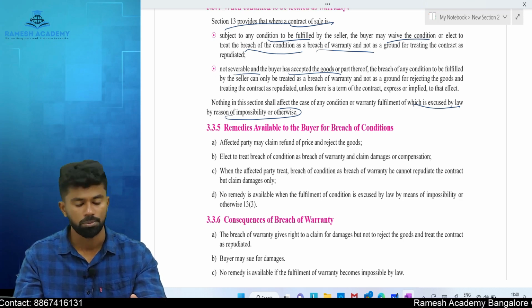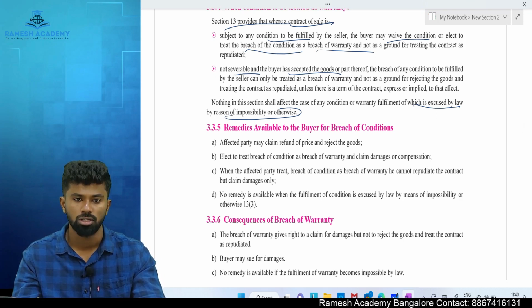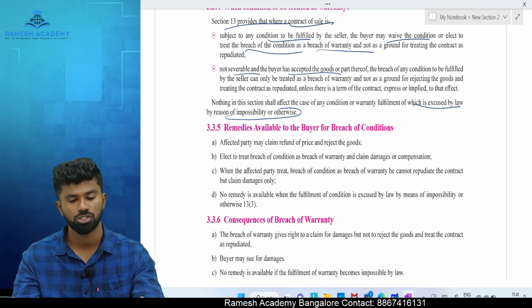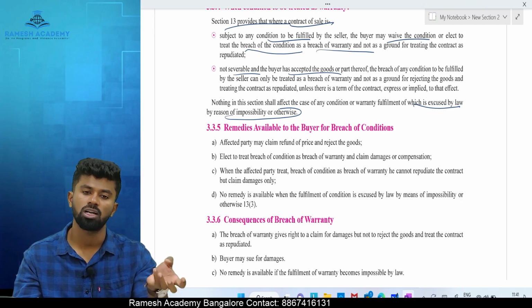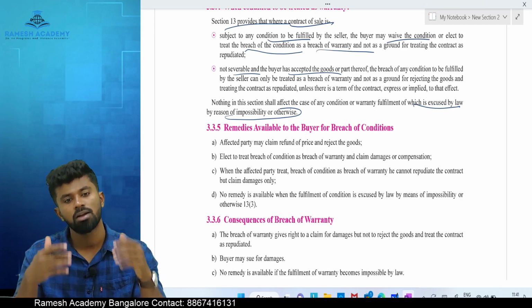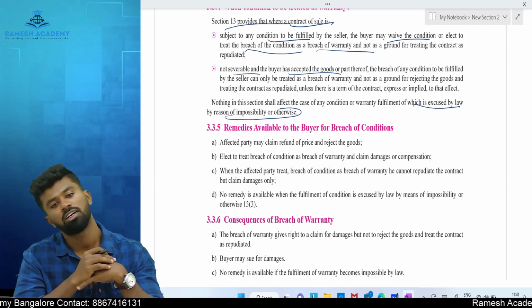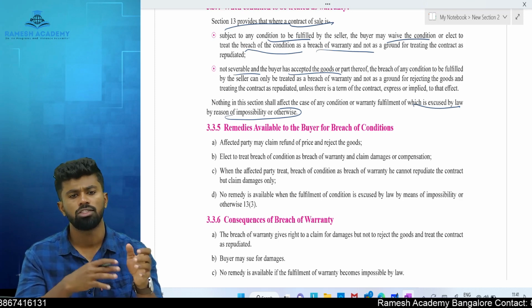Okay, I repeat. Generally, a breach of condition gives two remedies. One to cancel, one to claim compensation. But however, the buyer can give up the right to cancel and he can only claim what? Compensation. When the buyer gives up that right, waives or elects to treat the breach of condition as breach of warranty, in both the scenarios, a condition becomes what?